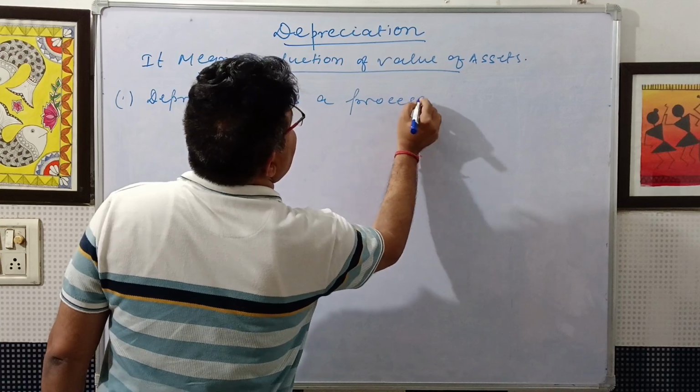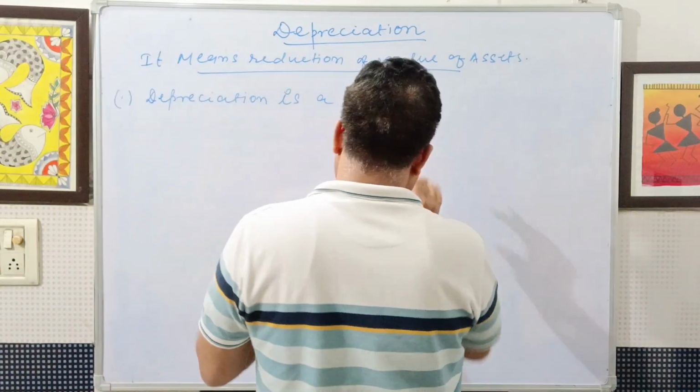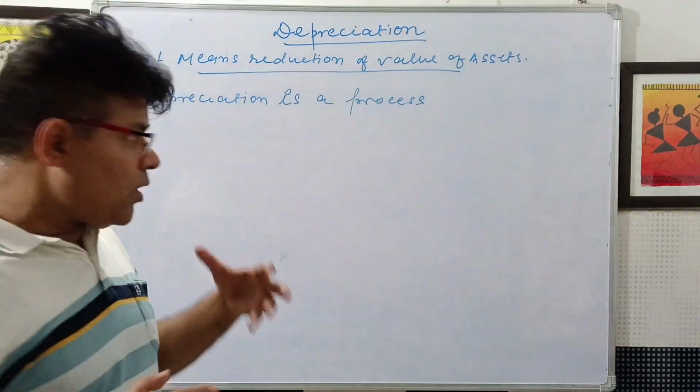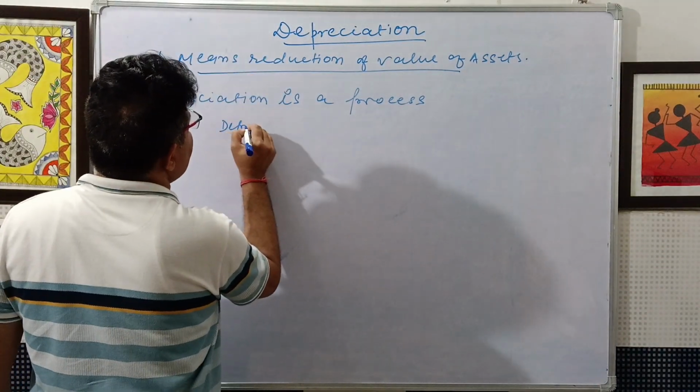What process? Allocating of depreciable cost. So how do you allocate it? Here is the depreciation formula.